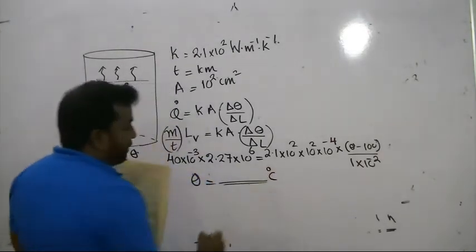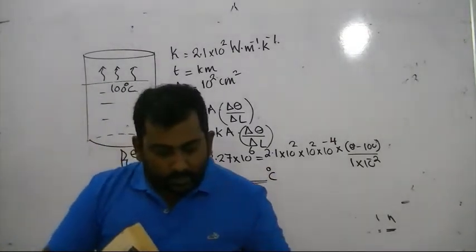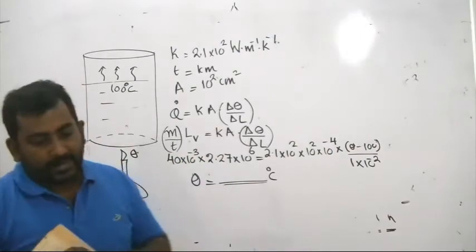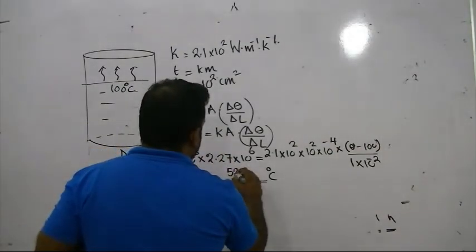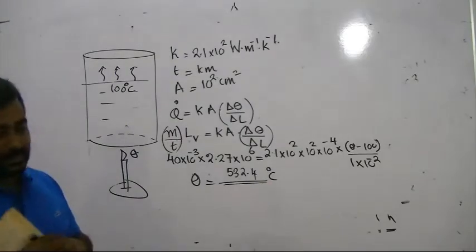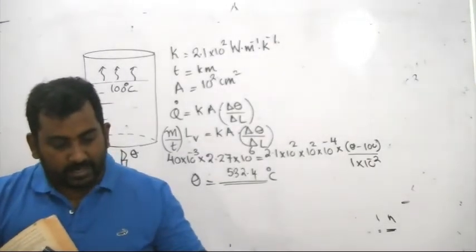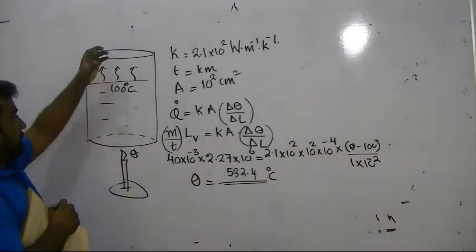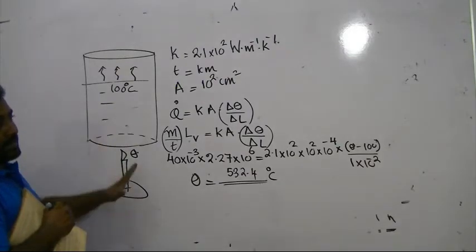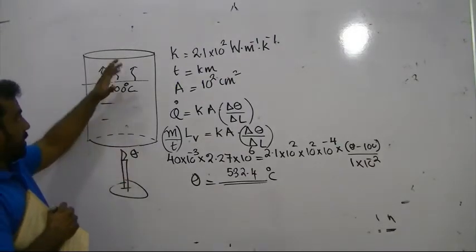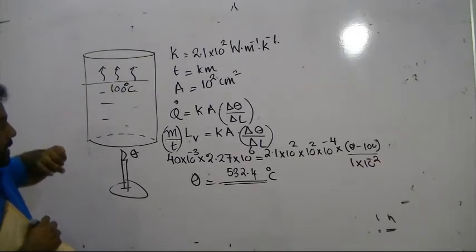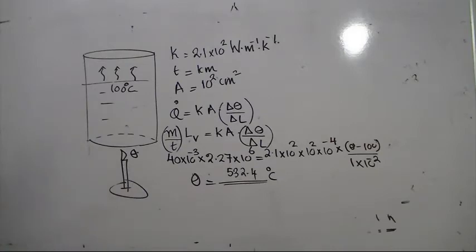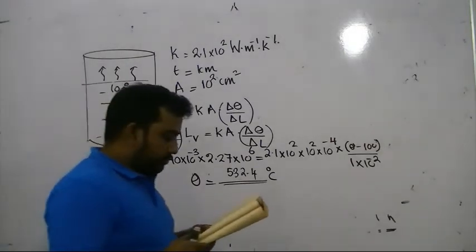From this you can find theta in Celsius. That's going to be 532.4 Celsius. I will not waste time in the calculation, but we will discuss more about the theory. So heat is given here, steam is formed. Steady state means the rate at which heat is given equals the rate at which steam is formed, and that is given by this particular relationship. Right. Next one.